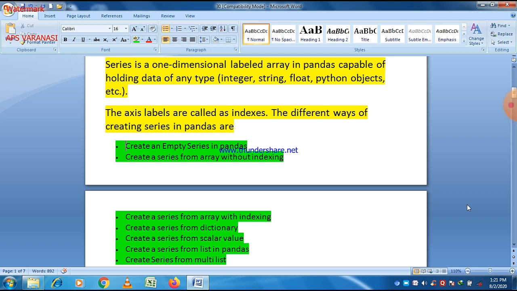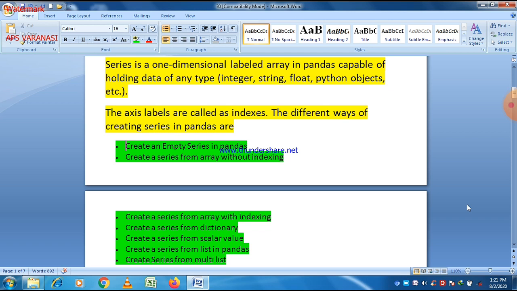Series is the name of the method which is used to create a series using any list, any tuple, or any dictionary. You can also create a series using an array.